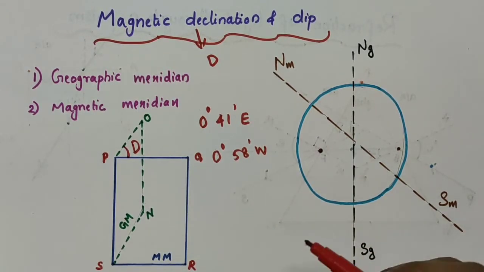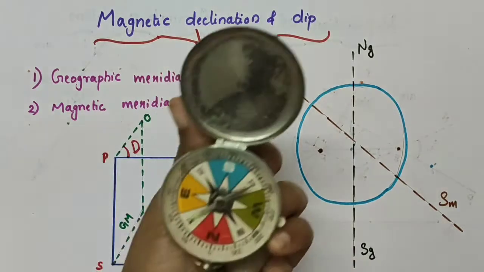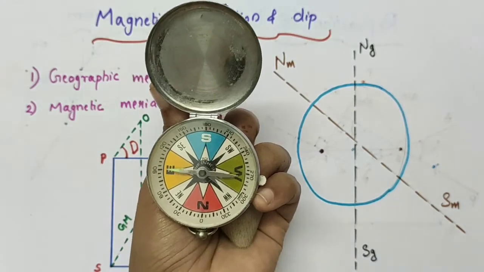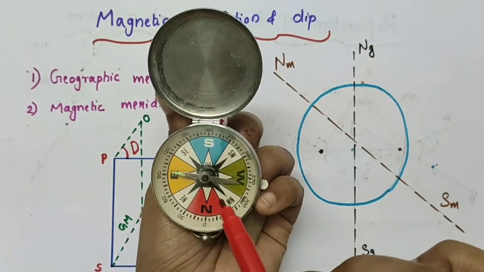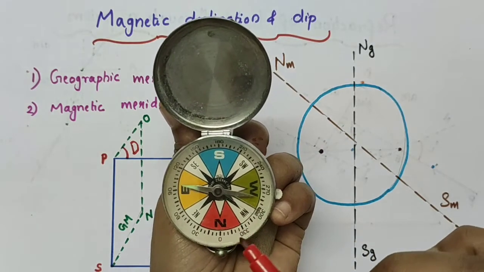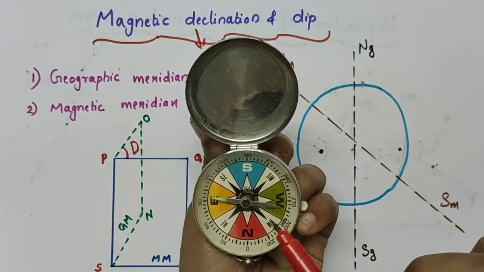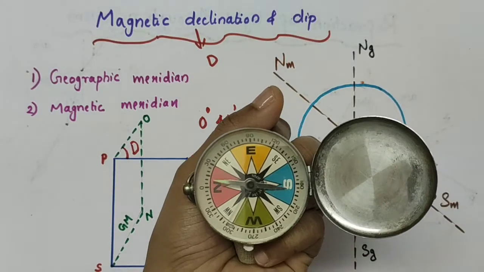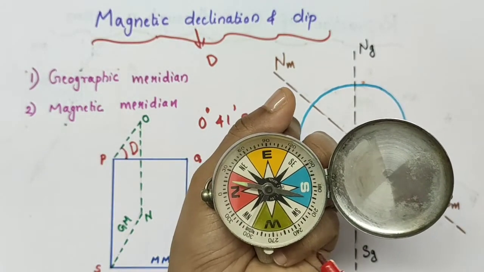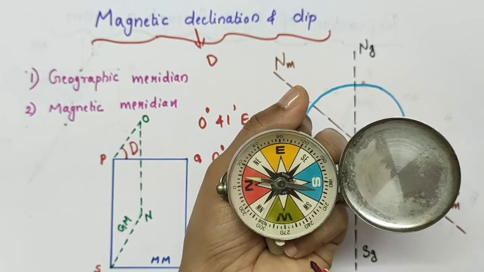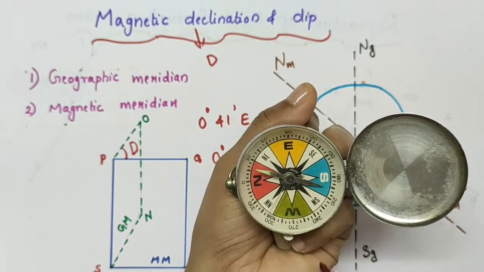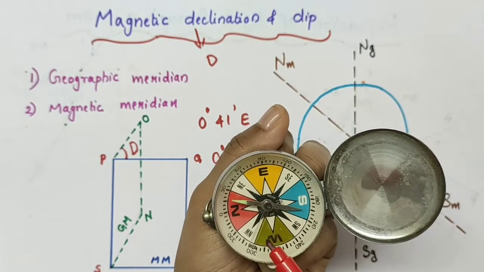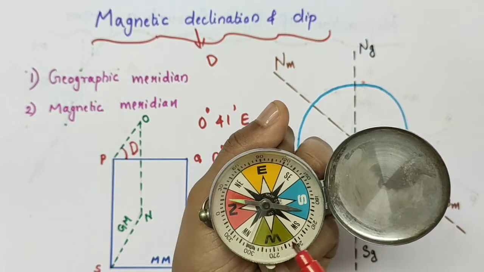True north means, when we usually use a magnetic compass, here I have a magnetic compass, I hope you can see it clearly. You can see the magnetic needle there. When we usually use a magnetic compass, the needle points along the Earth's magnetic north and south direction, not exactly along the Earth's geographic north-south directions.